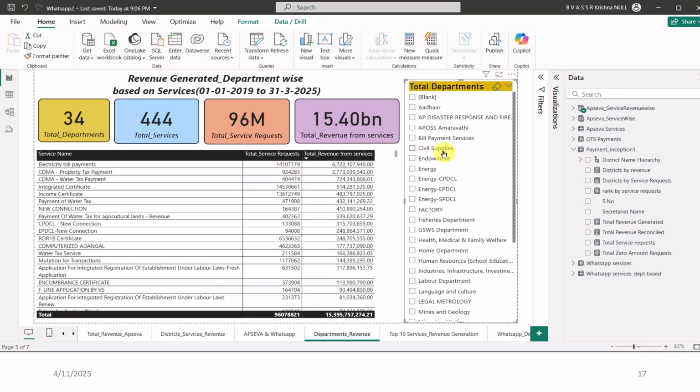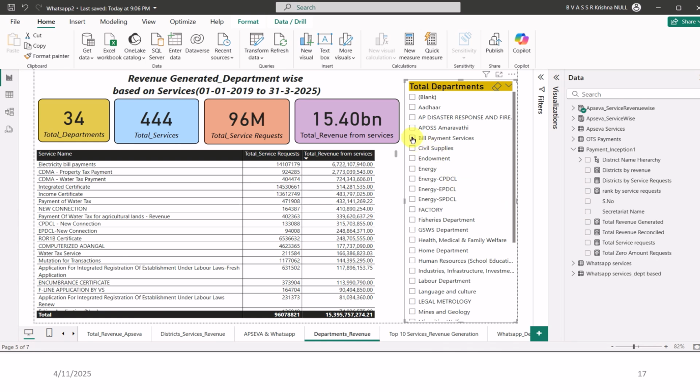So here we can see that there are 36 departments, and each department has a different number of services. Although there are different numbers of services, it is not mandatory that all the services are useful to the public. Only a few services are mostly used by the public. Let's take a look by clicking on each department.